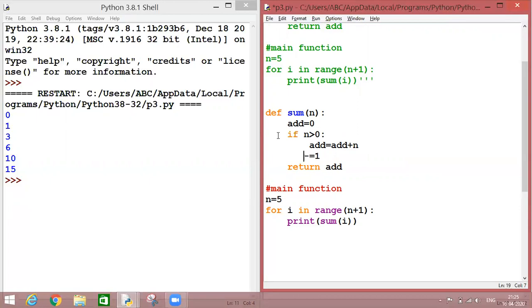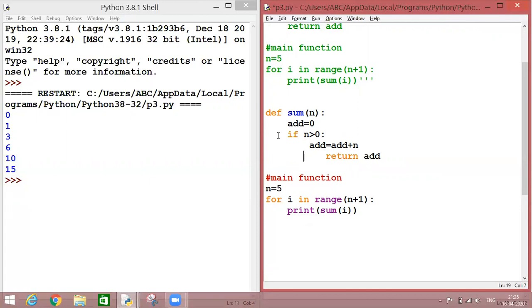So if I'm not using my while loop, there is no significance of writing this decrement statement. Now the change will occur over here. What are we doing here? We are adding the n value into the value which is defined by the add variable.